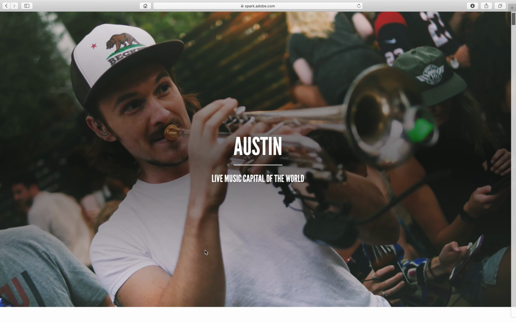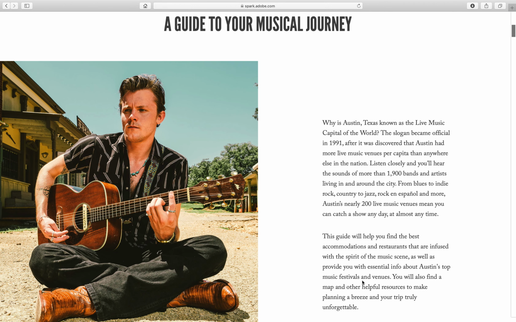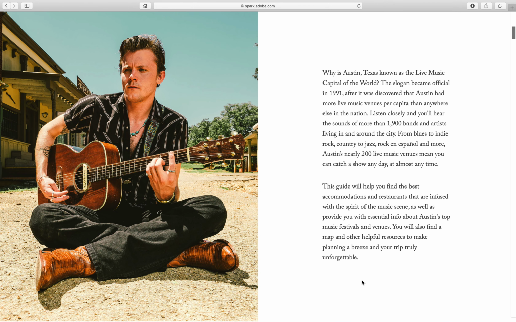So this is my first slide. I'm focusing on Austin being the live music capital of the world, so everything is really centered around the music scene and caters to people traveling to Austin, particularly to see a festival or just a fan of music. So first I talk about why Texas is known as the live music capital of the world.